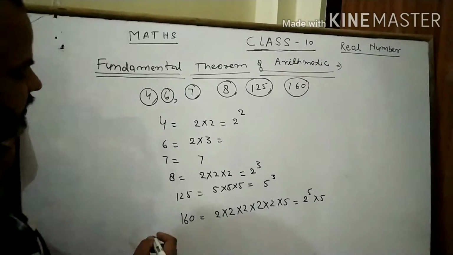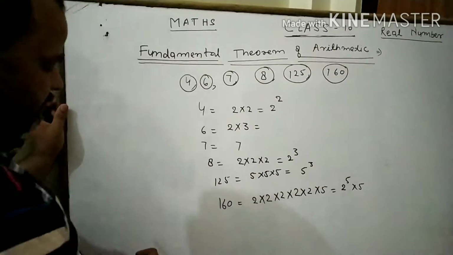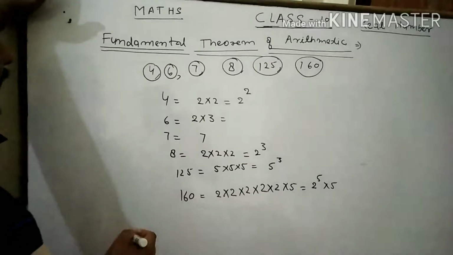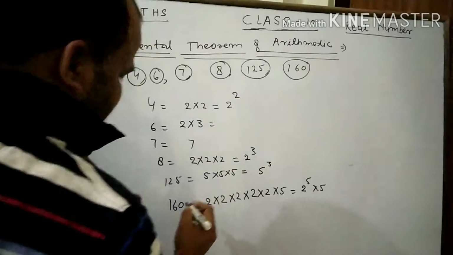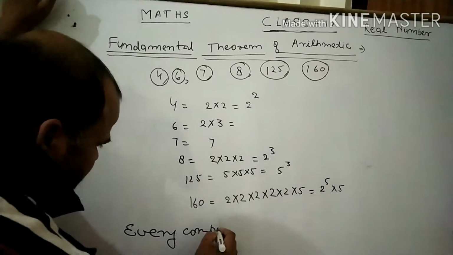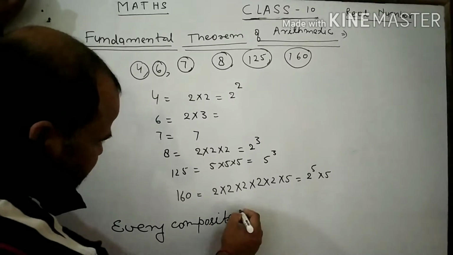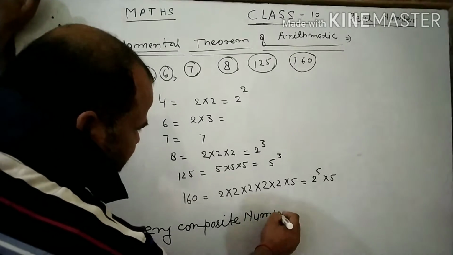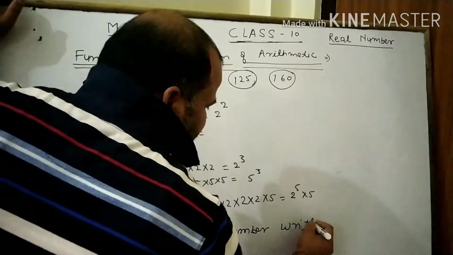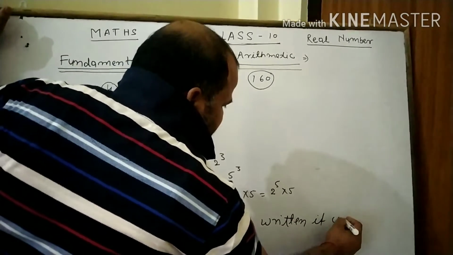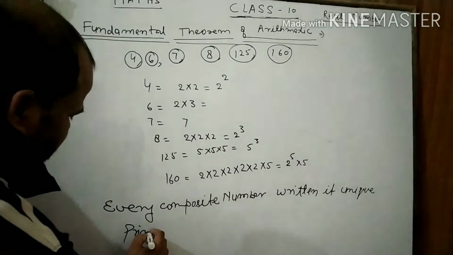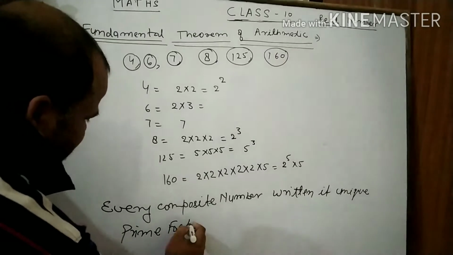In the same way, finally you say: every composite number can be written as its unique prime factors.